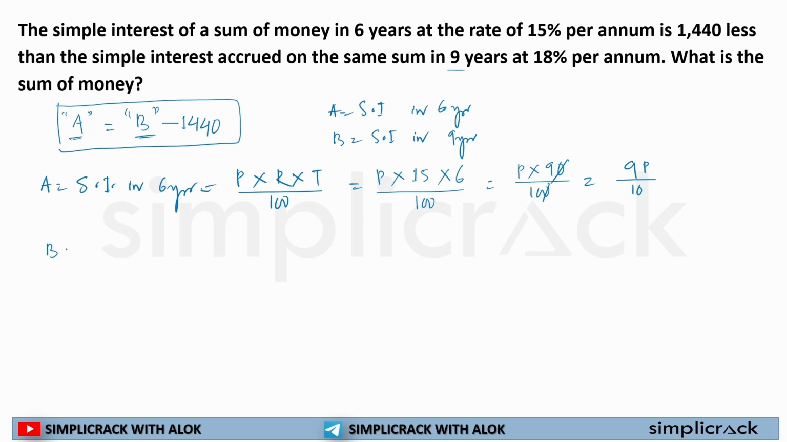Same for B. Simple interest in 9 years. See, I'm gradually increasing the level of question and you are not realizing it, and you are easily solving this question. How? Because your conceptual clarity is now much stronger than the first question. So simple interest in 9 years is equal to what? PRT by 100. Principal is not given. Rate of interest is given, that is 18%, multiplied by time, which is given, 9, divided by 100.